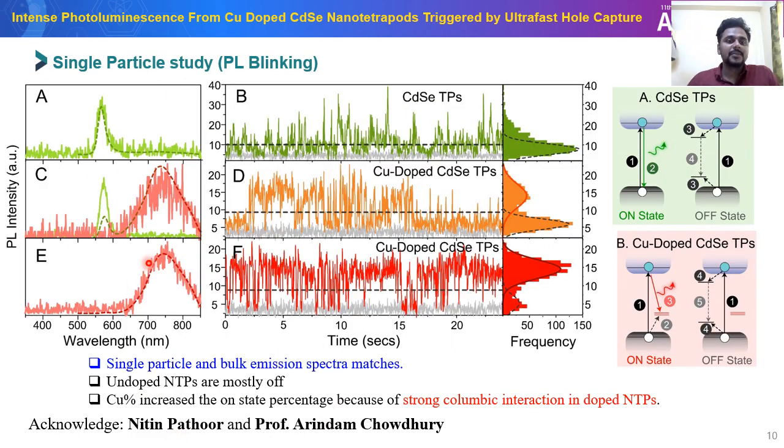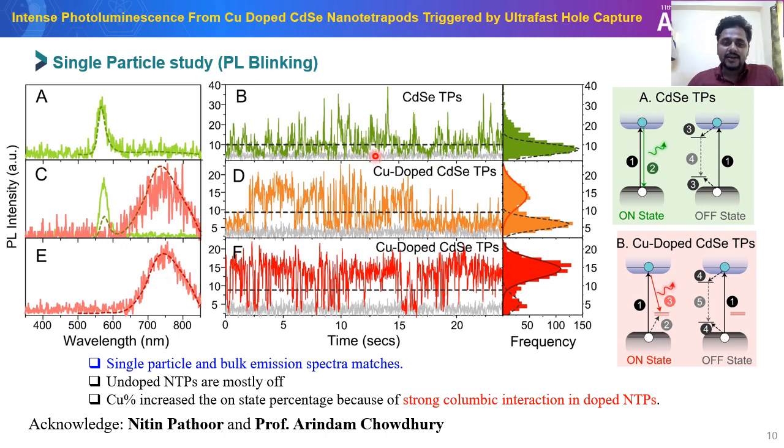So after that, we have done the single particle study and observed that the single particle emission spectrum and the ensemble emission spectrum perfectly match in the case of undoped, 0.2% copper-doped and 0.7% copper-doped CdSe nanotetrapod.